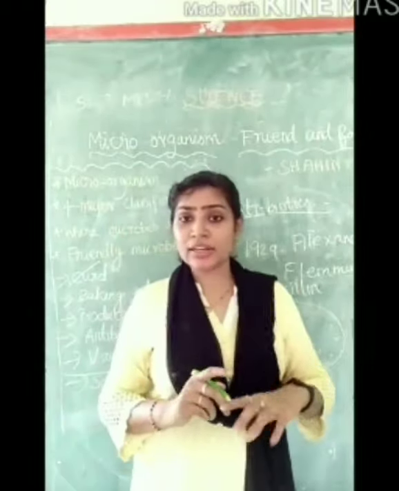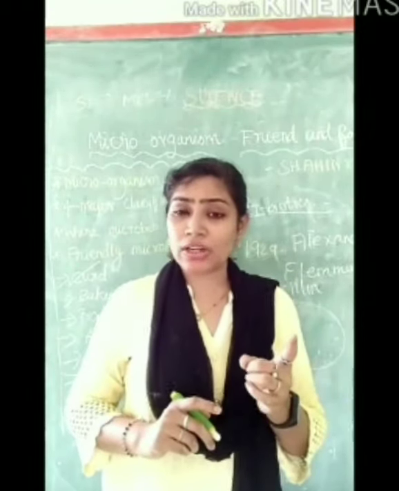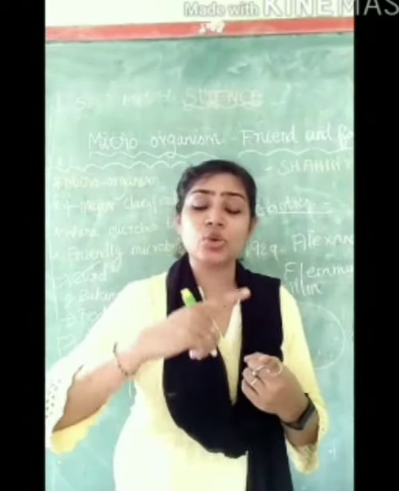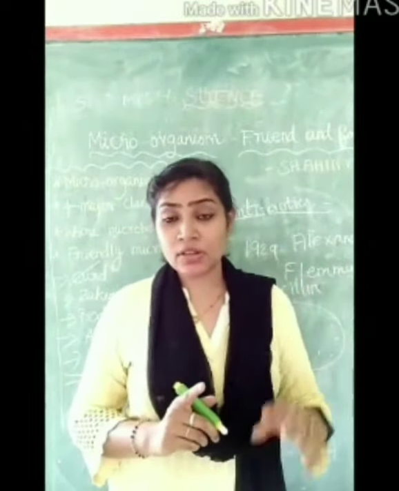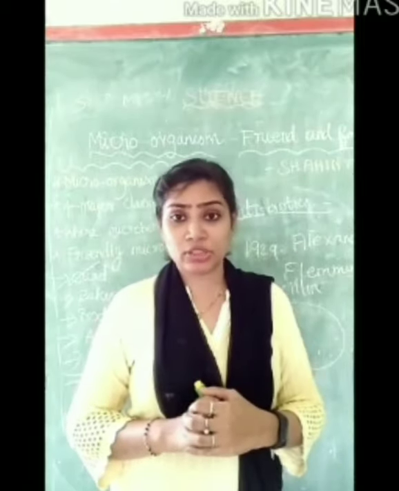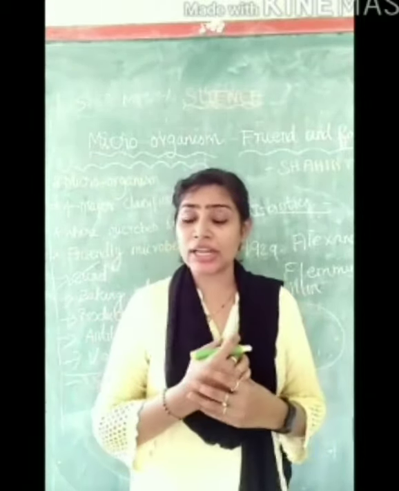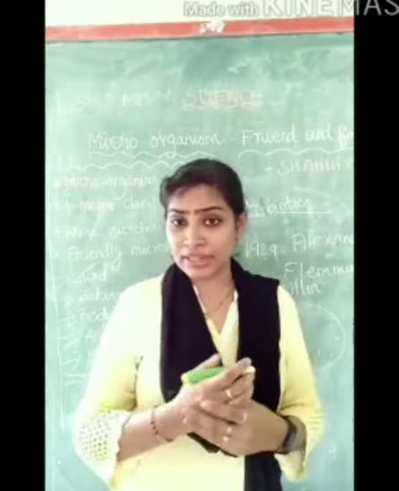So he found that some microorganisms have the ability to kill other microorganisms. He used this principle to prepare the antibiotic, which is administered in our body when we are feeling ill.